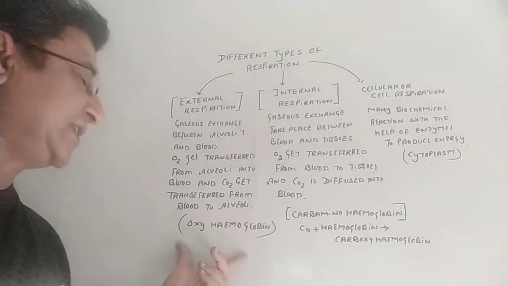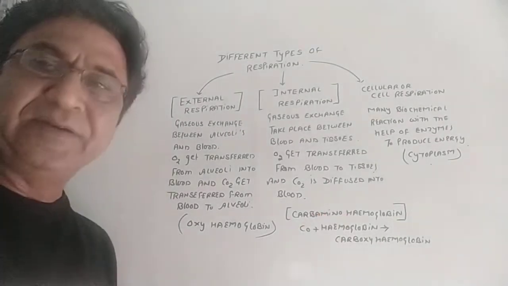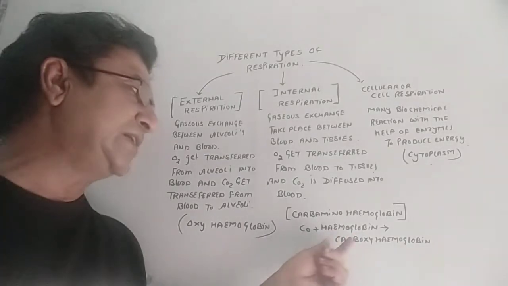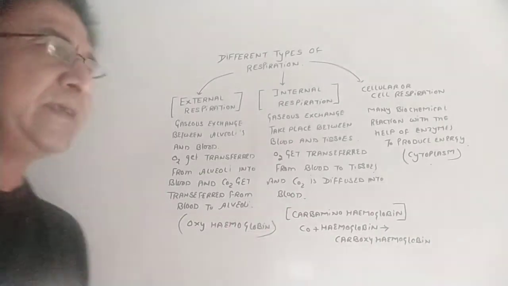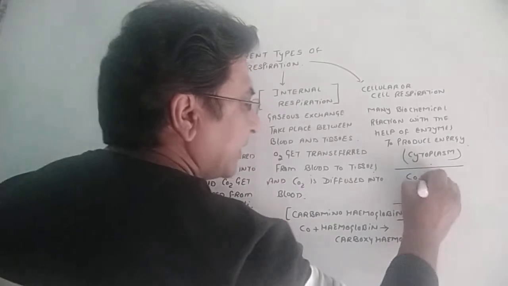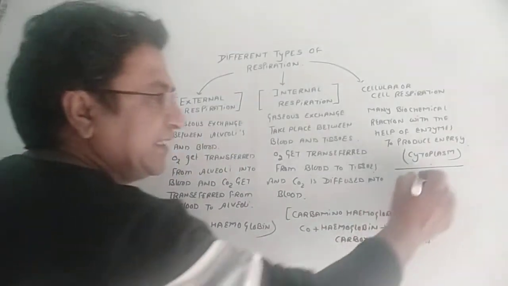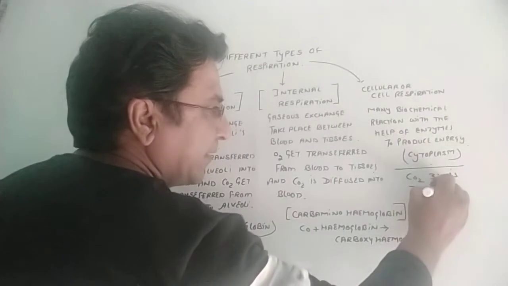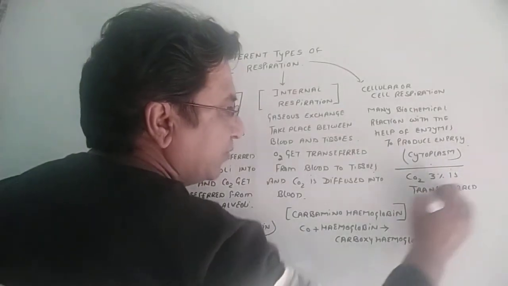Remember these words: oxyhemoglobin when the hemoglobin is having oxygen, carbaminohemoglobin when it is having carbon dioxide, and if carbon monoxide combines with the hemoglobin, it is called carboxyhemoglobin. Remember one more thing: only a very small percentage of carbon dioxide, about 3%, is transferred by hemoglobin.